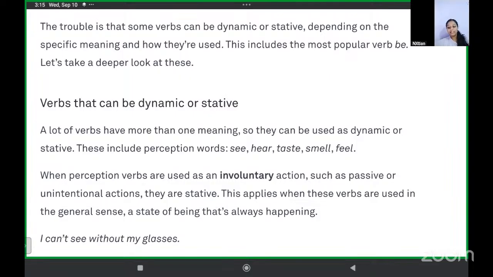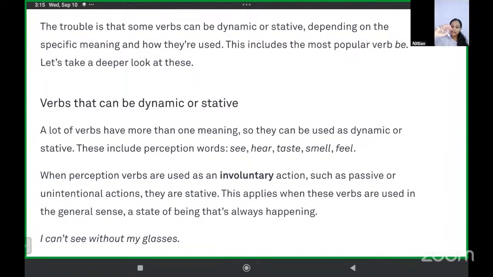They include perception words such as see, hear, taste, smell, and feel. Because see, seeing, hear, taste, smell, and feel, you can actually do it also. It comes as an action also. It comes as a thought also. Just think about it. Hear or taste, smell, feel, see comes as something you're doing and comes as something you're thinking. Both things.